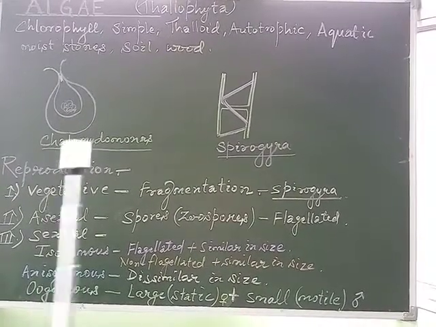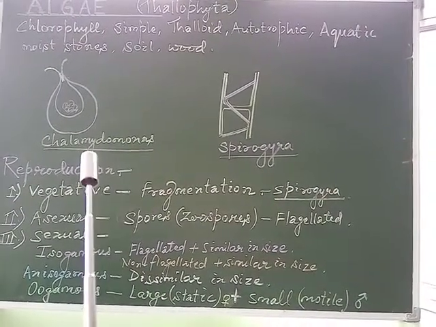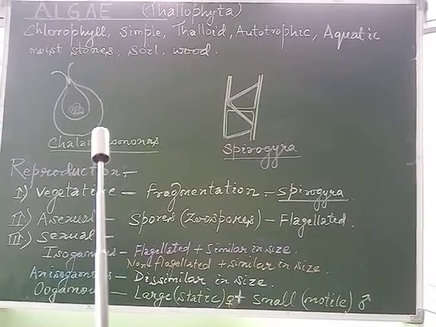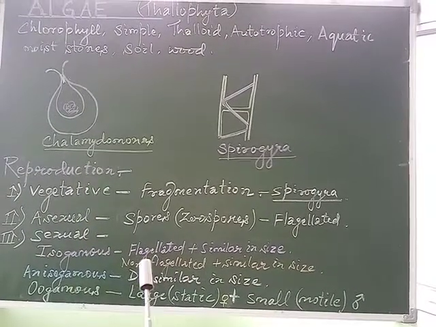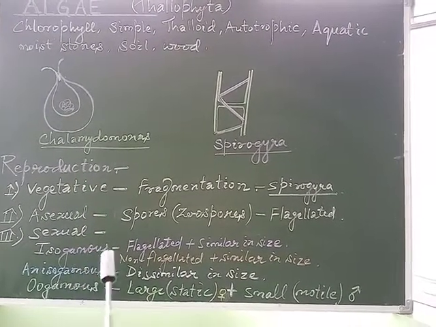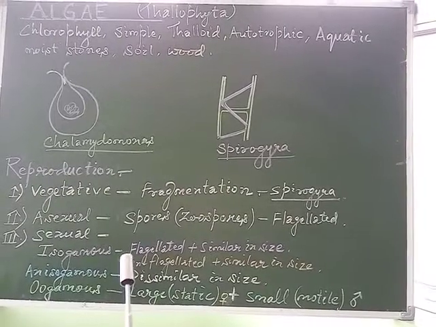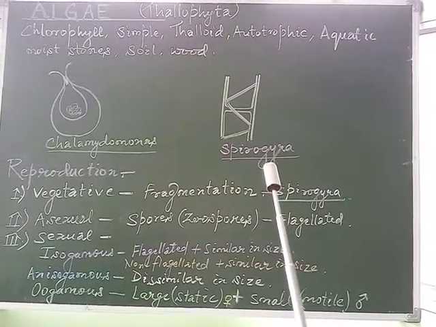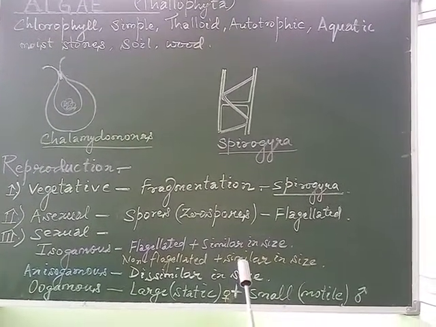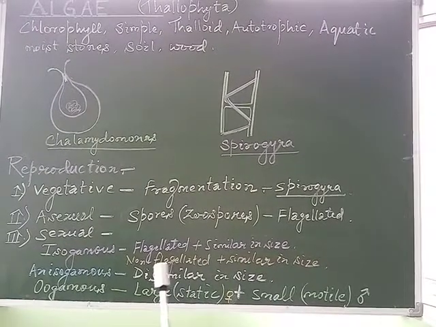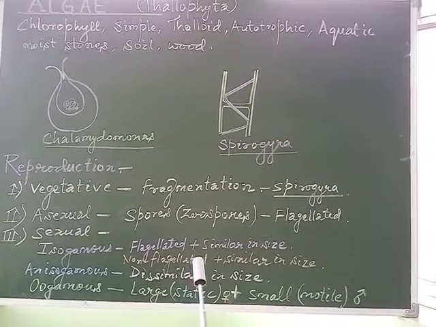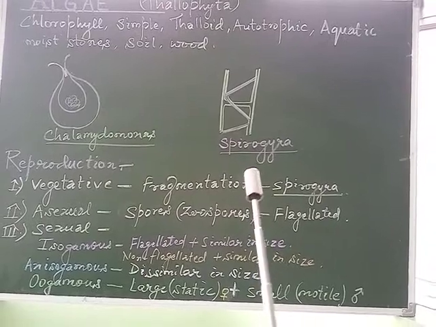For example, in Chlamydomonas, both the male and female gametes are similar in size, so it is called isogamous. Whereas there are also certain members, for example Spirogyra, in which the gametes are similar in size but non-flagellated, meaning they do not bear flagella.